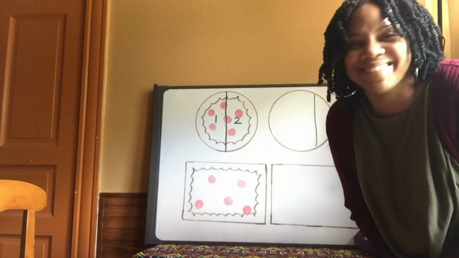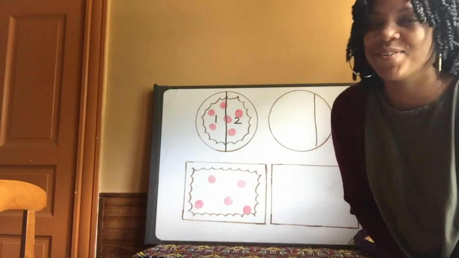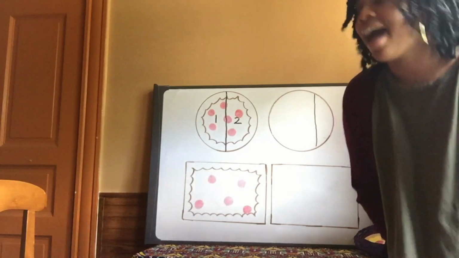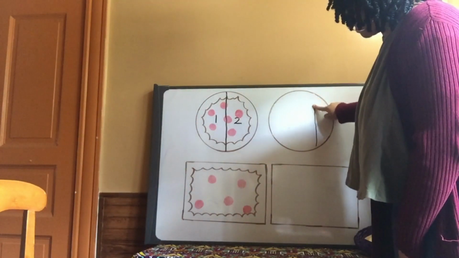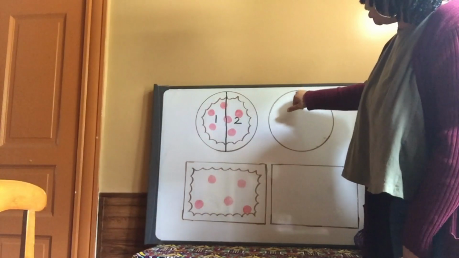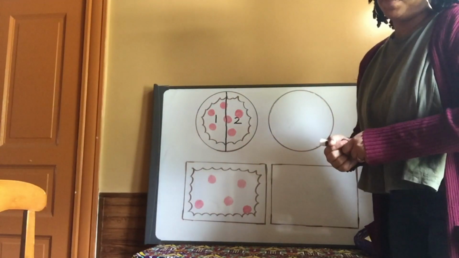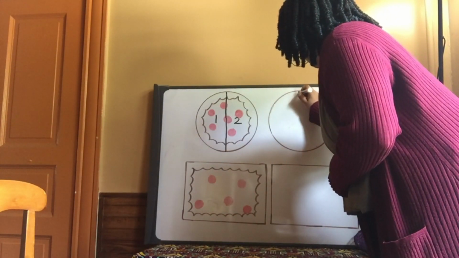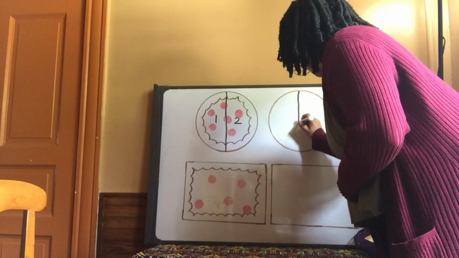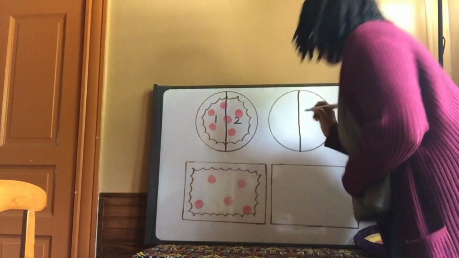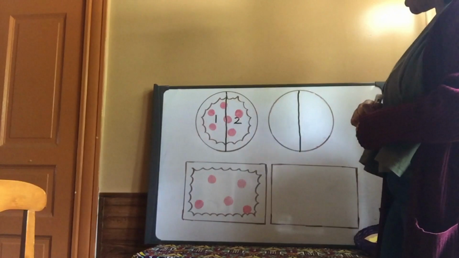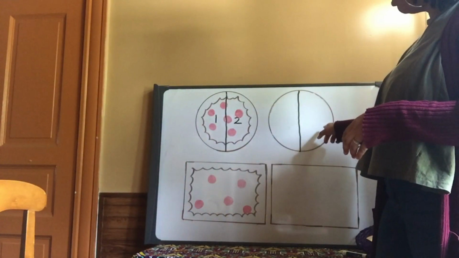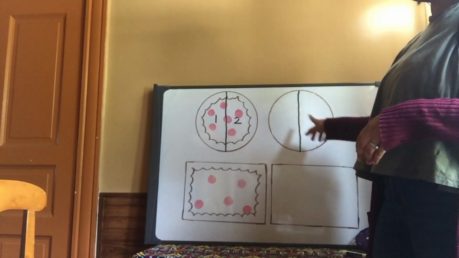What did you say, scholars? Yes, you are correct. This is not how you split that circle into 2 halves. I have to make sure that I draw my line in the middle. All right, so I'm going to try again. I go to the middle of my circle. I draw my line straight down. I'm trying to be as straight as I can be. Is that better, scholars? If you say yes, give me 2 claps. Very good. We have now split this circle into 2 halves.